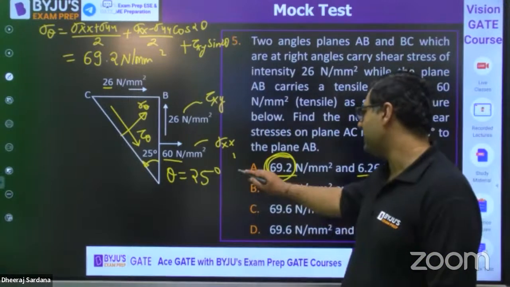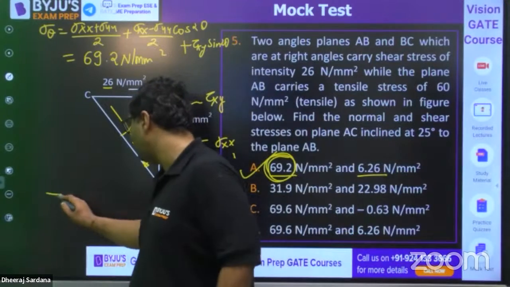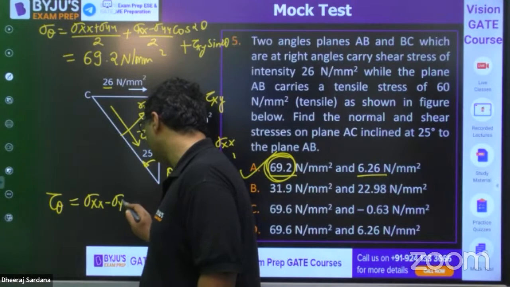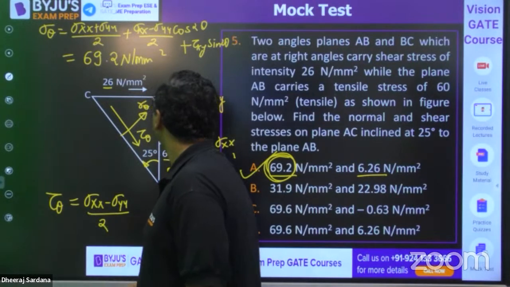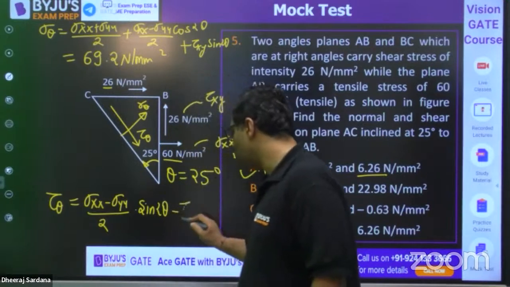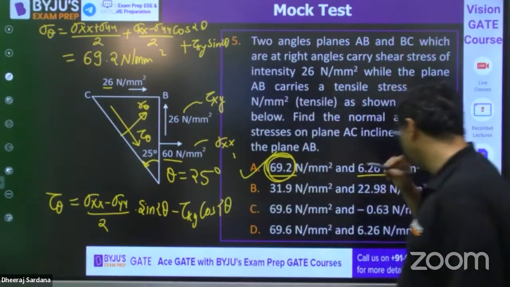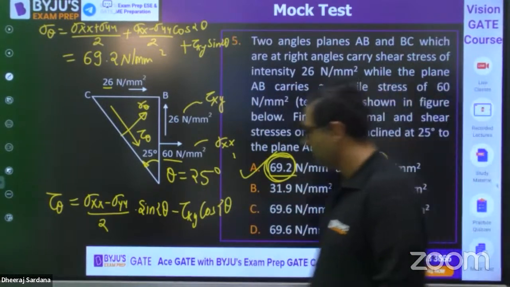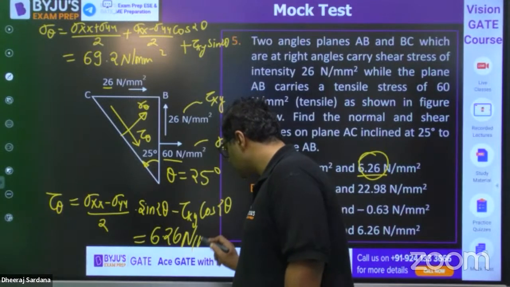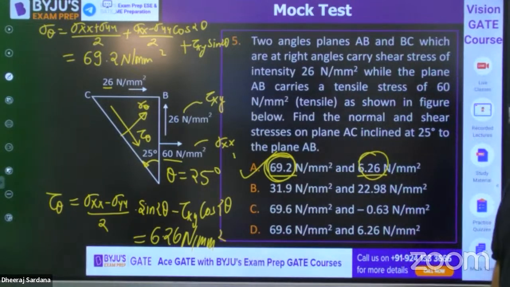A is correct, Aspirant. So you will get 69.2 for sigma theta. And for tau theta, it is (sigma xx minus sigma yy) by 2 into sin 2 theta minus tau xy cos 2 theta. When you solve this, the answer will come out to be 6.26. A would be the right answer, guys.